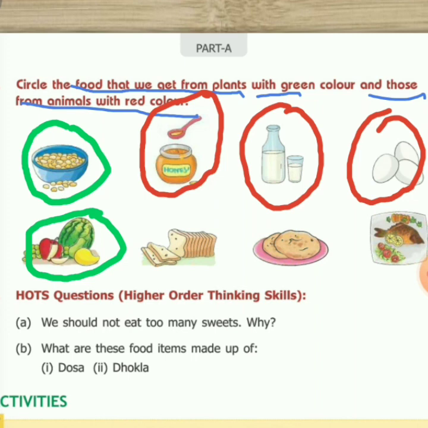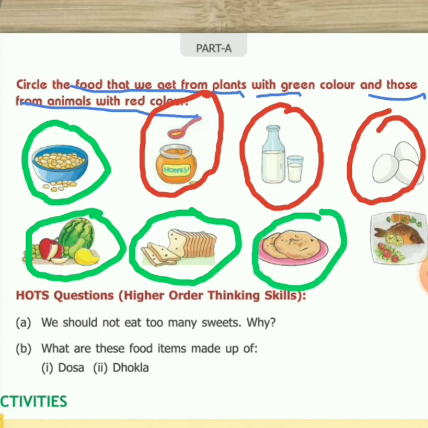So bread will be colored by green. Next seems to be chapati. Chapati is made from wheat, atta, right, and that we get from plants. So we will circle it with green. And then there is the picture of fish. Fish is an animal, so we will circle it with red.